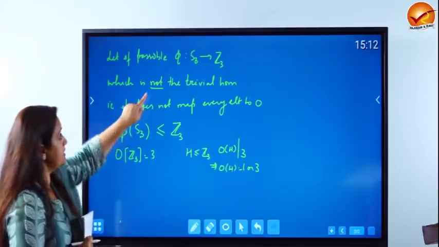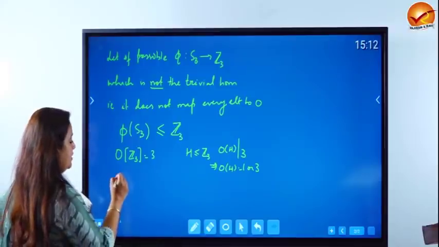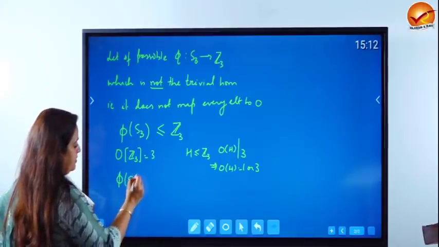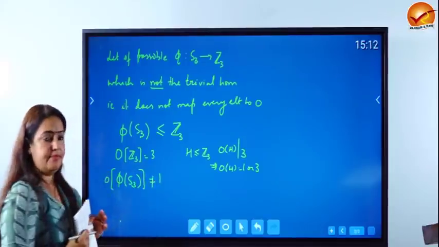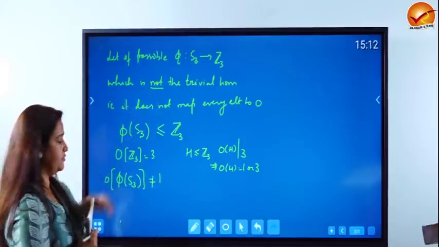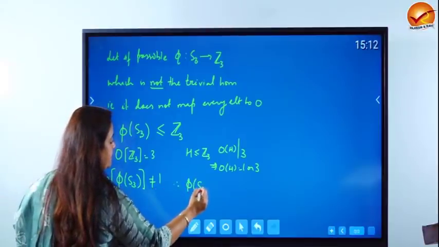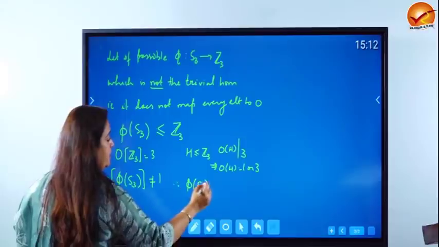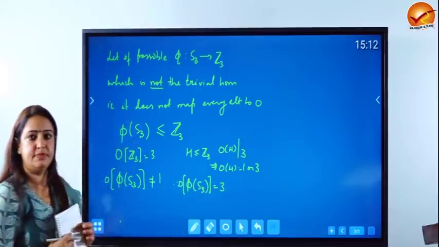Now what we have assumed is that this is not the trivial homomorphism. That means phi of S3 does not have order 1. Therefore, phi of S3 is going to be having order 3, right?